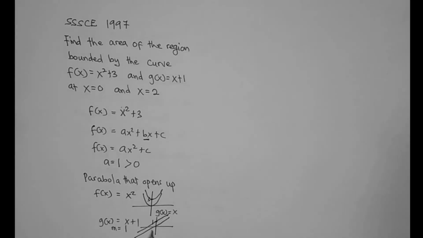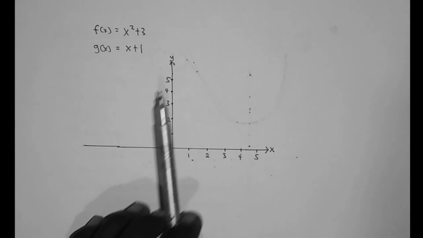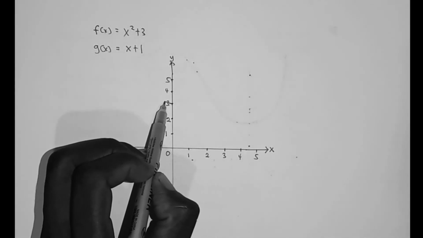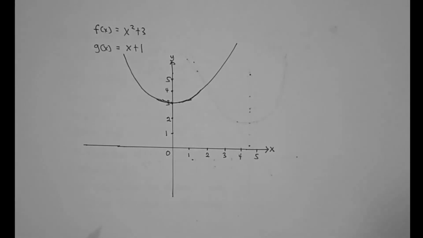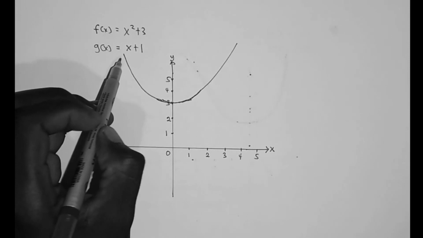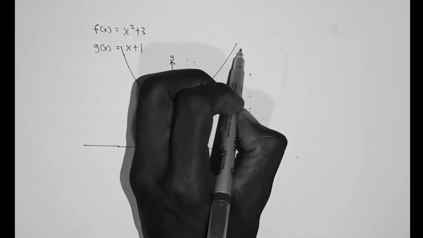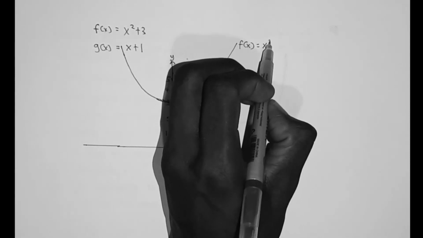So let's then go ahead and sketch these two graphs, f(x) and g(x). So let's go ahead and sketch the curve. We said it had been shifted along the y-axis by 3 units. So the curve will look like this. And this is the curve of f(x) = x² + 3.